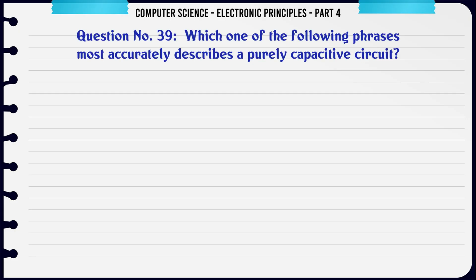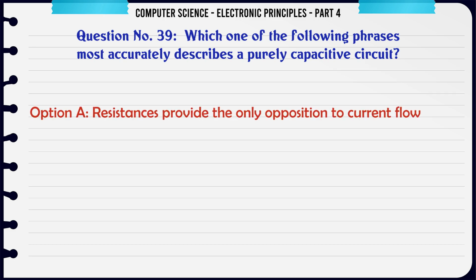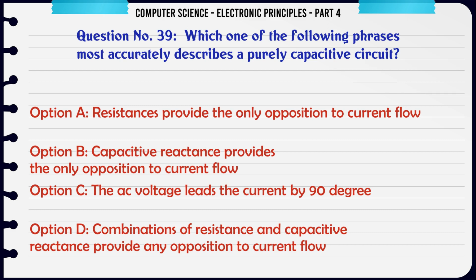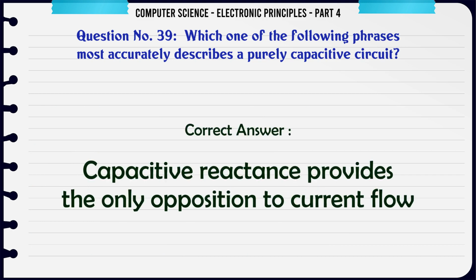Which one of the following phrases most accurately describes a purely capacitive circuit? A. Resistances provide the only opposition to current flow. B. Capacitive reactance provides the only opposition to current flow. C. The AC voltage leads the current by 90 degrees. D. Combinations of resistance and capacitive reactance provide any opposition to current flow. The correct answer is capacitive reactance provides the only opposition to current flow.